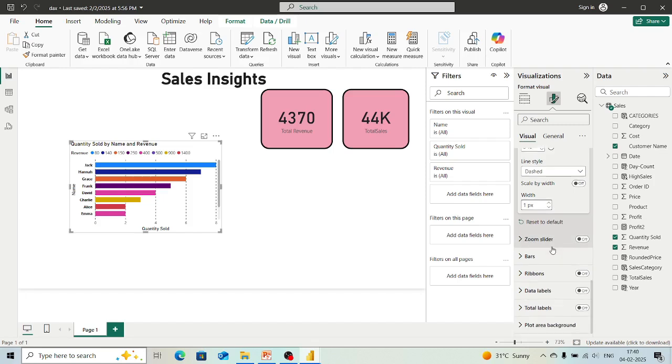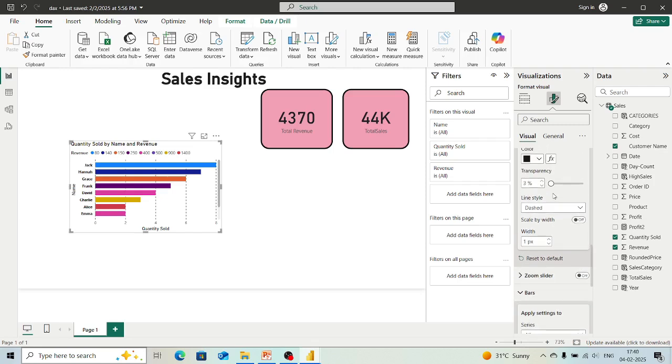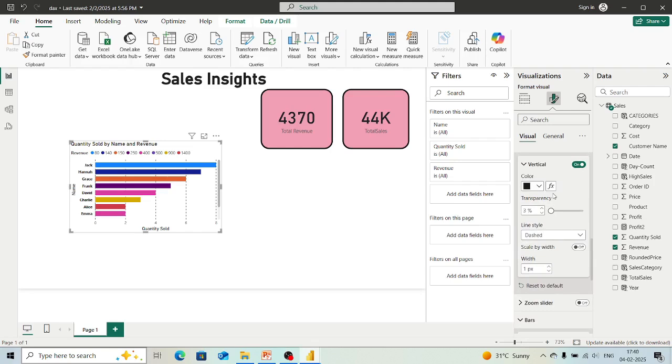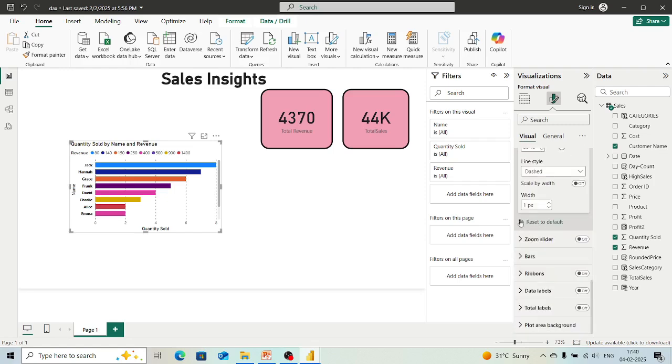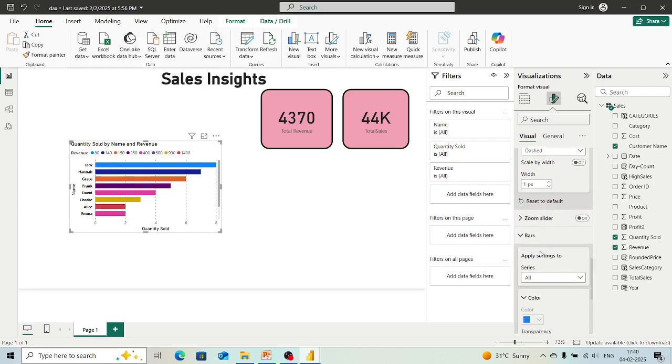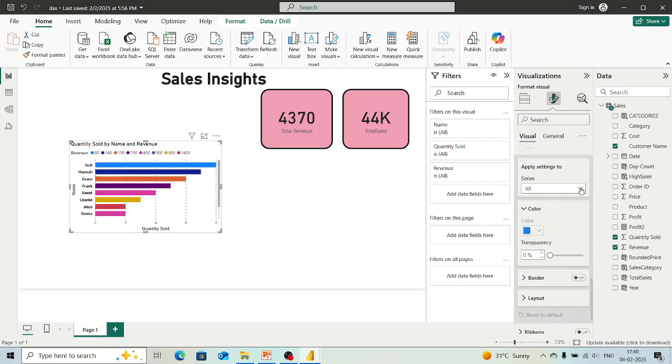Zoom slider, here it is not there. If you want to change the color of the bars, I will just, should we keep these grid lines or not? Let it be. I will just reduce the transparency a bit. Yes. So if you want to change the color of bars, then we can do it from here. Here you can see that the color option is visible to us over here. If we select this,